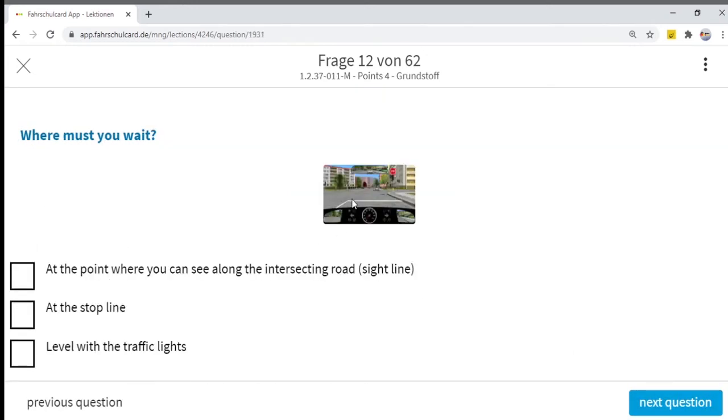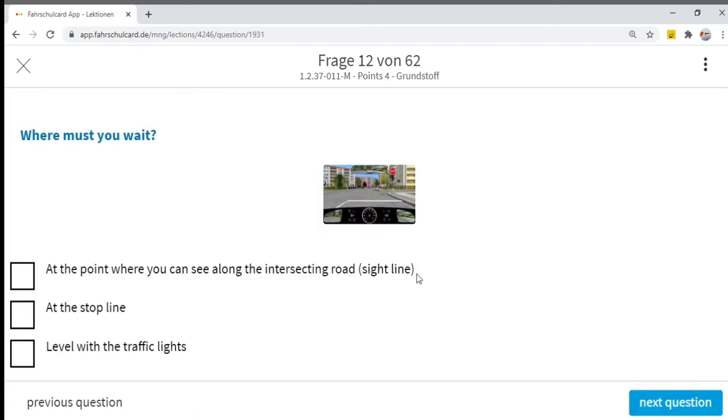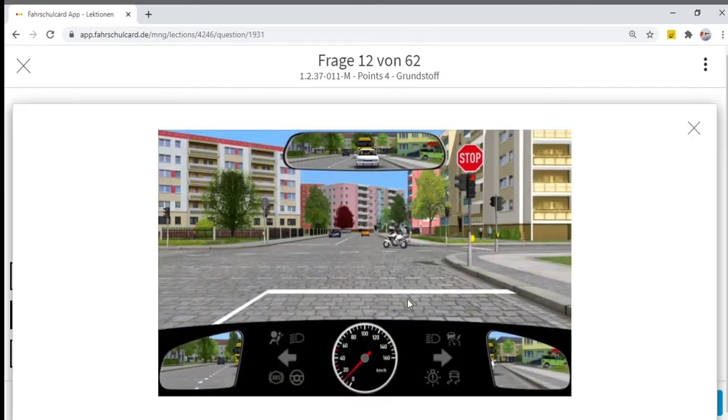The next question is, where must you wait? Now you see, here is a stop sign. We also have a traffic signal. As we have already discussed, the traffic signal has priority over all the traffic signs. So where do we need to stop here? Whenever there is a stop line, you have to stop over there. But whenever there is no stop line, you can stop at your line of sight where you can see the cross traffic. So right now, when you have a stop line, you should stop there, at the point where you can see along the intersecting road. They have drawn this line in such a way that if you stay here, you can easily see the cross traffic.